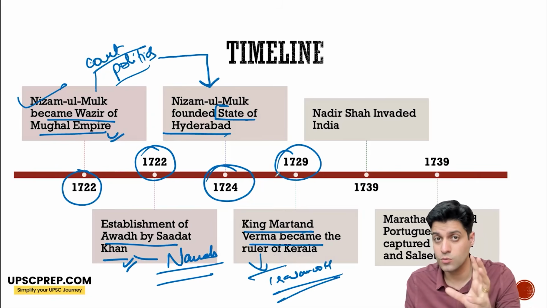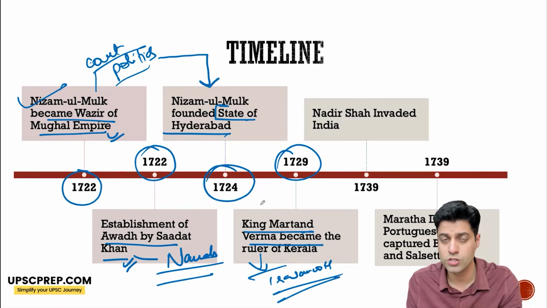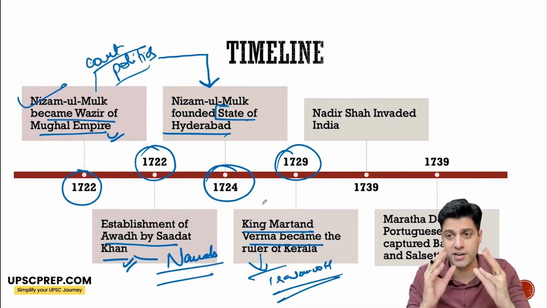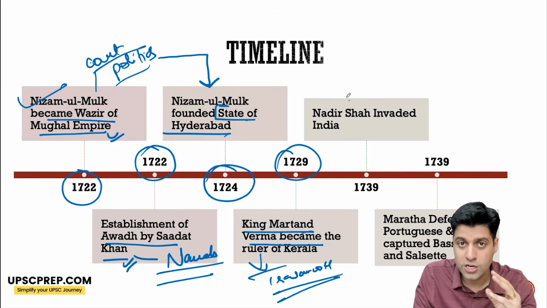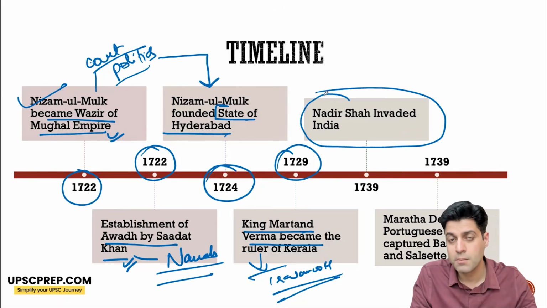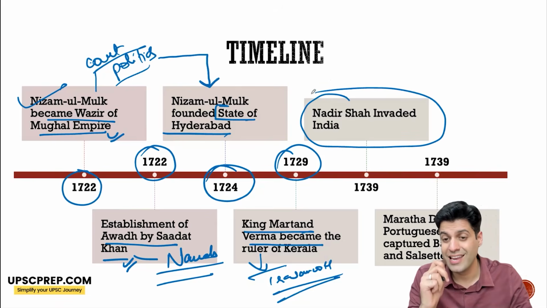And one of the biggest impacts on the Mughals, which weakened them significantly, was Nadir Shah, the Persian emperor, who invaded India.